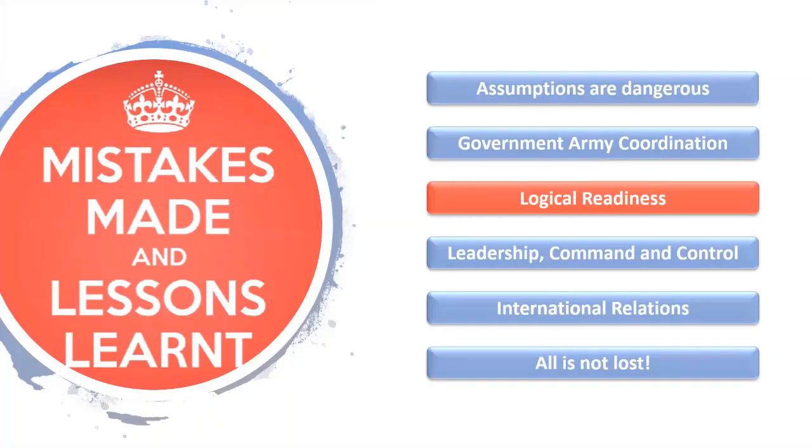Logistical readiness, we have seen, is vital for any military operation, and India was poorly prepared logistically, be it supplies, weather, soldier equipment, anything and everything. So India was neither trained nor prepared for such high altitude warfare. And moreover, icing on the cake, Pandit Nehru decided to not use the Indian Air Force. At that time, India had a decent Air Force. Some accounts suggest that the Indian Air Force was even better than China's. But Pandit Nehru decided to not use the Indian Air Force and bomb Chinese positions, which many historians today still believe may have been a reason to lose that war. We don't know.